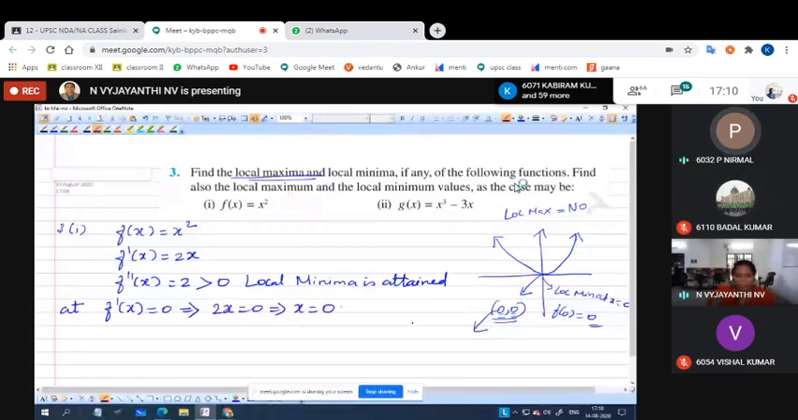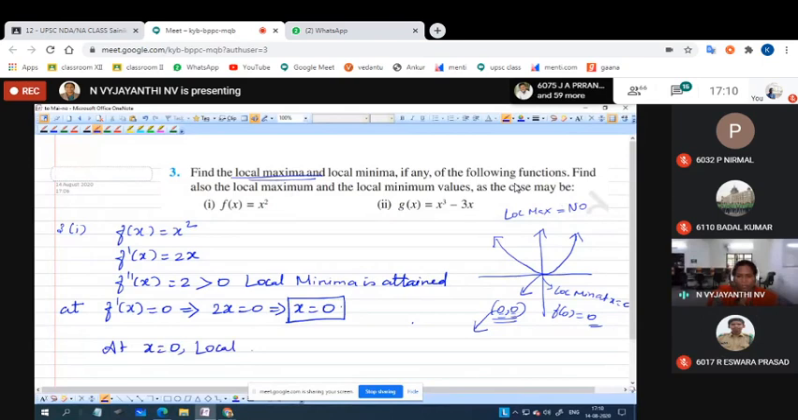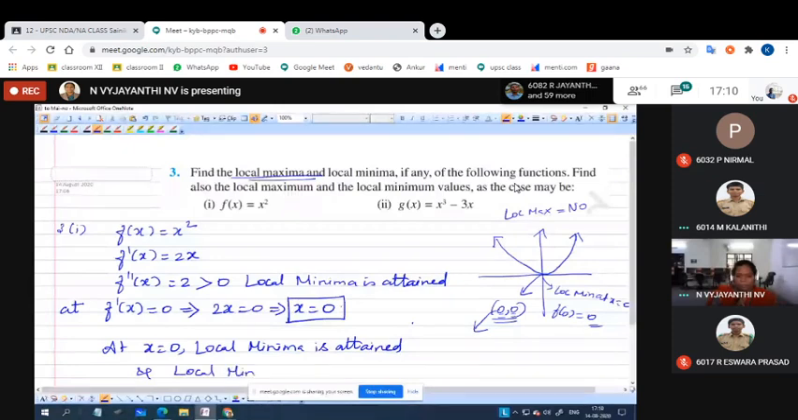So at which point? At x equal to 0, local minima is attained. And what is the minimum value? 0. The local minimum value is f of 0, which is equal to 0.